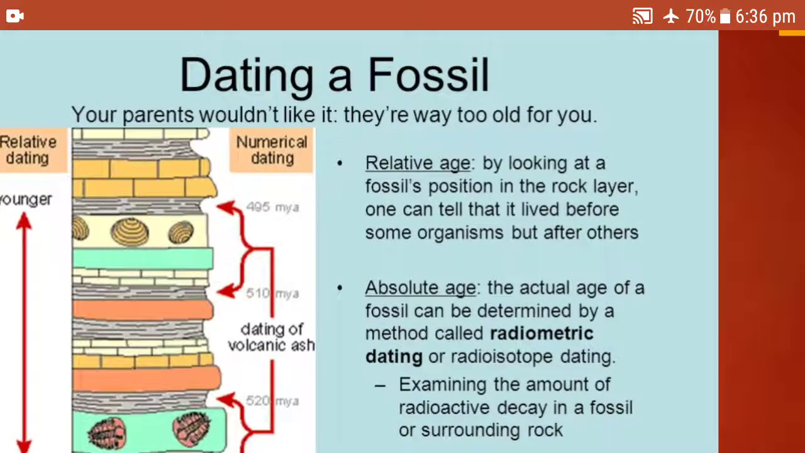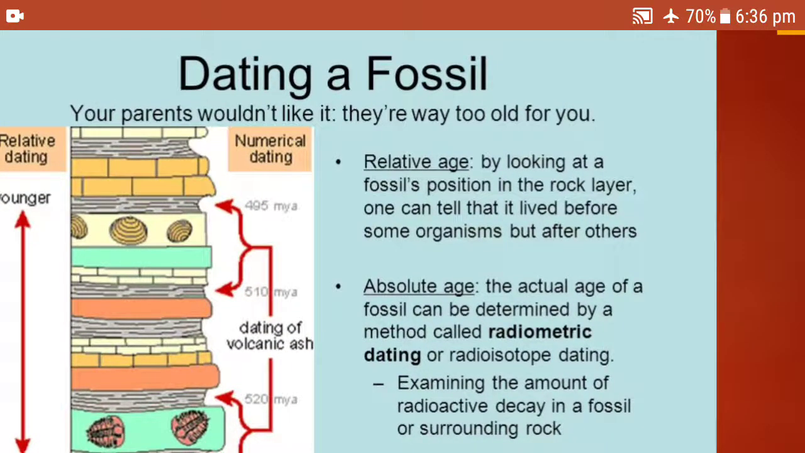Now here you can see that the relative age only looks at the fossil's position in the rock layer. One can tell that it lived before some organisms but after others. Absolute age, the actual age of the fossil, can be determined by a method called radiometric dating or radioisotope dating, as I told you, the carbon dating method. That is examining the amount of radioactive decay in a fossil or surrounding rock. So they study the radioactive elements present in the rocks and their decay time, which is called the half-life, and try to find out the age.